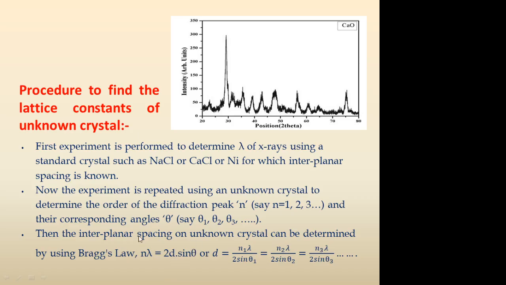So therefore this equation can be rearranged to have d values. d is equal to n1 lambda divided by 2 sin theta 1. For a combination of n1 and theta 1, this ratio will be equal to d, and the same ratio is also satisfying the condition for the second order diffraction, n2 and theta 2 combination, similarly for the n3 theta 3 combination. So thereby we can determine what are the d values of the crystal that has been given to determine.